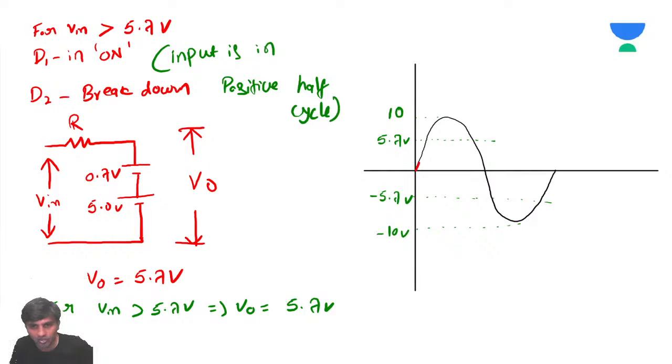I'm trying to draw on the same so that, please bear with me, my handwriting is just not as straight as possible. So it is a 2-level clipper.